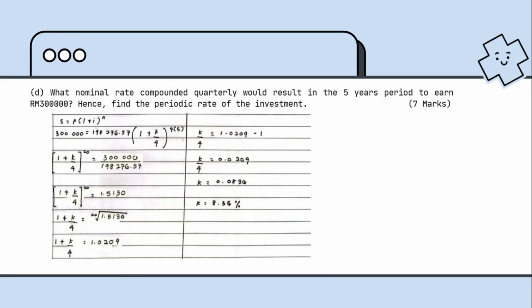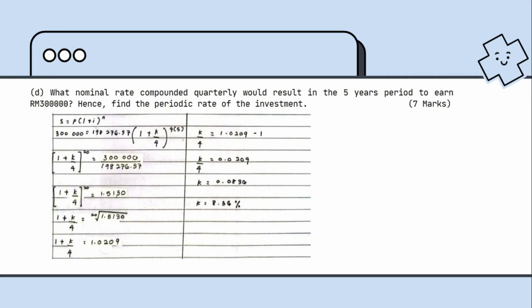Question D, we need to find K, which is the nominal interest rate per year. So, substitute the values into the formula. S is 300,000 is equal to P, 198,276 ringgit and 57 cents, in the bracket 1 plus K per 4 to the power of 4 times 5, because the interest is compounded quarterly, 4 times a year for 5 years. The next step is to take the bracket in front, which is open bracket 1 plus K per 4 close bracket to the power of 20, is equal to 1.5130.